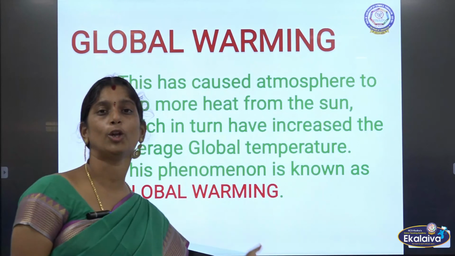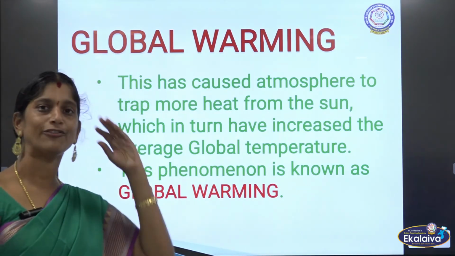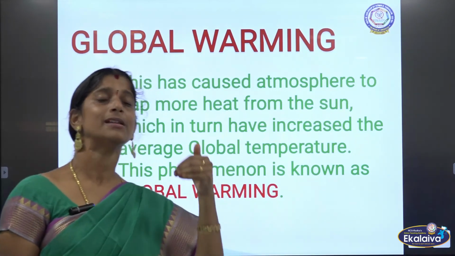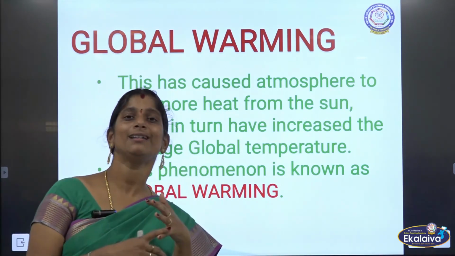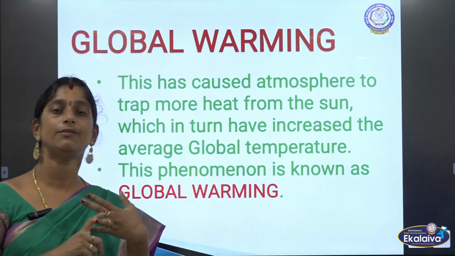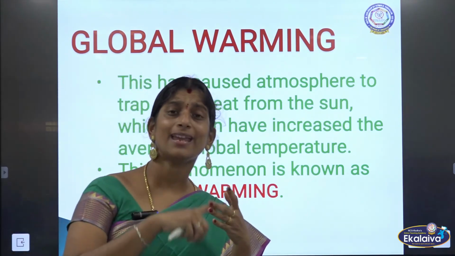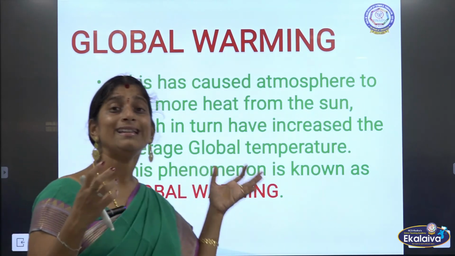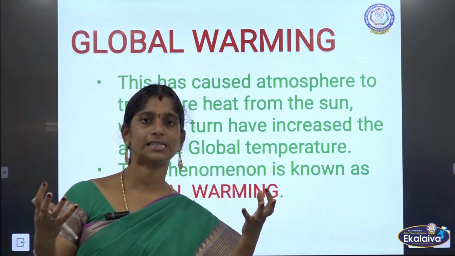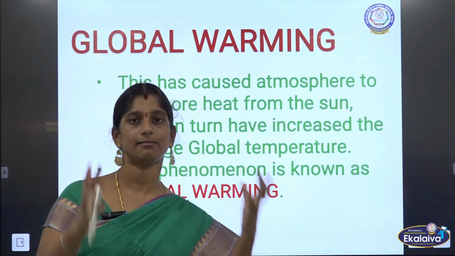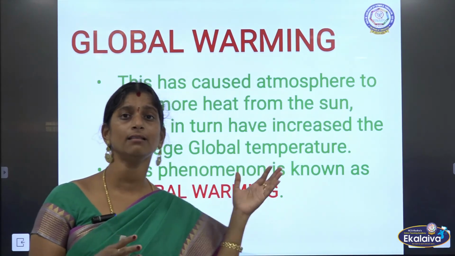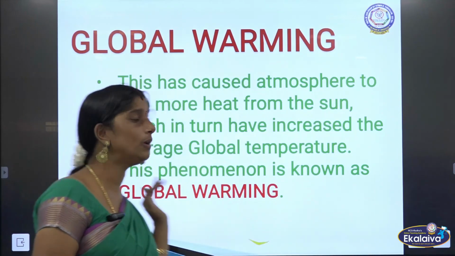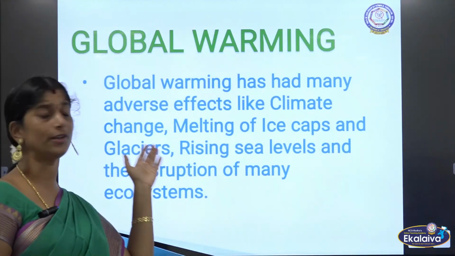This phenomenon is known as global warming. So from the greenhouse effect, how did it change to global warming? Just because we are cutting down the trees, we are burning more fossil fuels, we are engaged in deforestation, what is happening? We are increasing the greenhouse gases quantity in the atmosphere. So that results in global warming. That is about global warming. Now we will see what happens because of that.